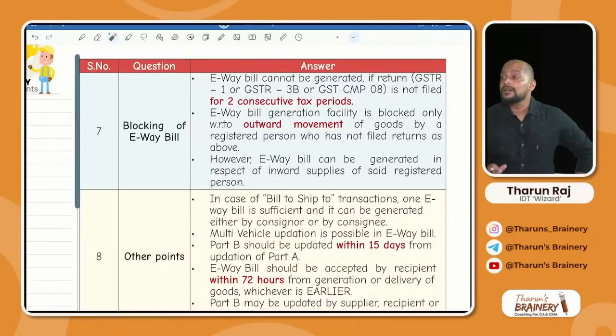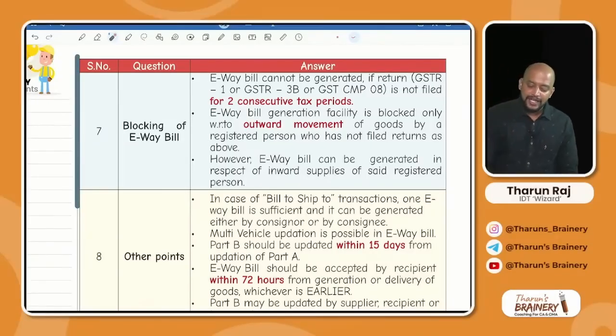Blocked means what? It cannot be generated. In which case? If I am not filing returns for 2 consecutive tax periods, the e-way bill cannot be generated if the return GSTR1 or 3B or CMP8 is not filed for 2 consecutive tax periods. The e-way bill generation facility is blocked only with respect to outward movement of goods. Means what? If I am not filing returns, I cannot generate e-way bill for my outward supplies only, but for my inward supplies, can the e-way bill be generated?